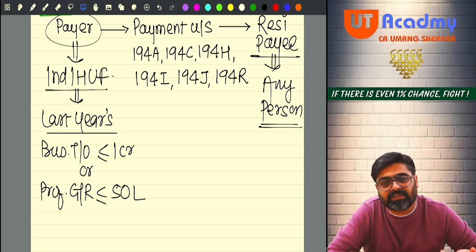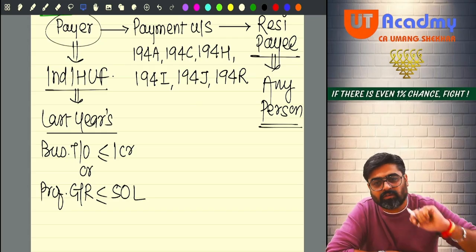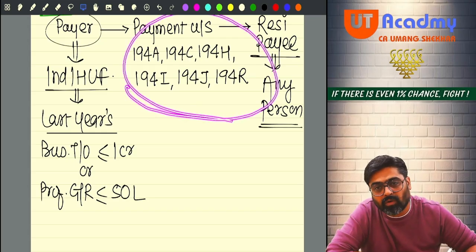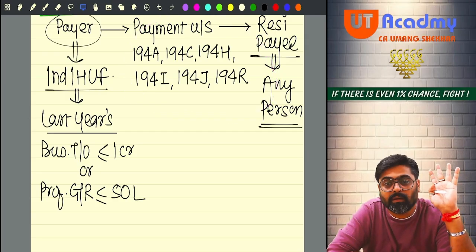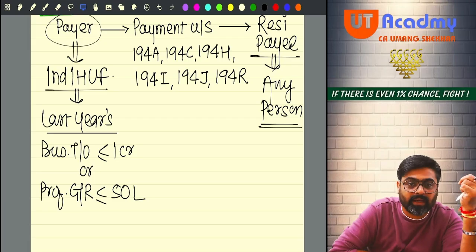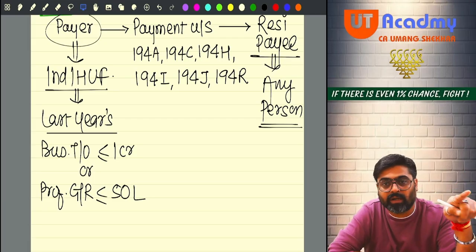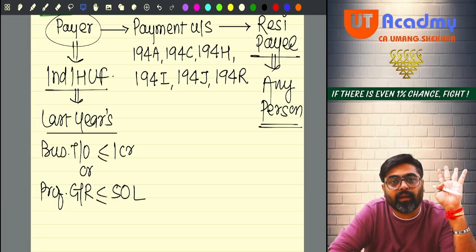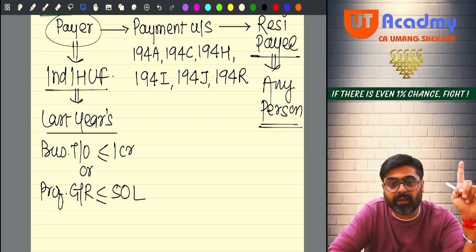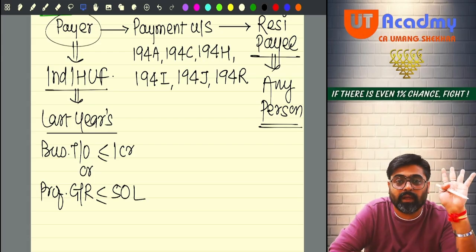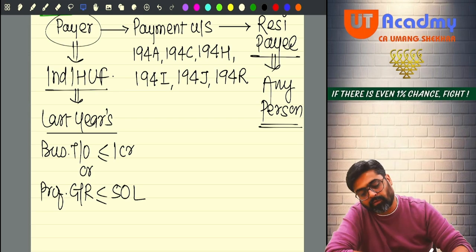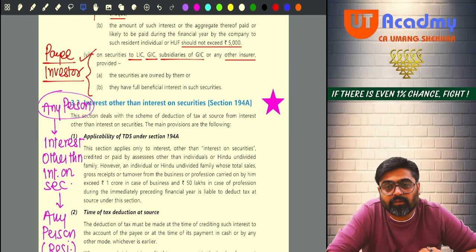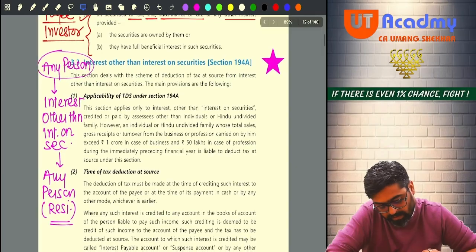Why discuss this 6 times if I can discuss it only once? So whenever these payments come, be very careful. The payer can be any payer making these payments to any resident. The payer will be liable to deduct TDS as per these sections, provided he is any payer other than this individual or HUF. Got it, sir? Sure. So now 194A. 194A says that you are a person. Now pay attention.